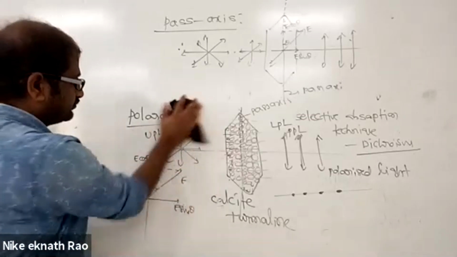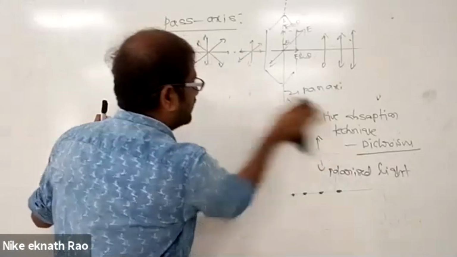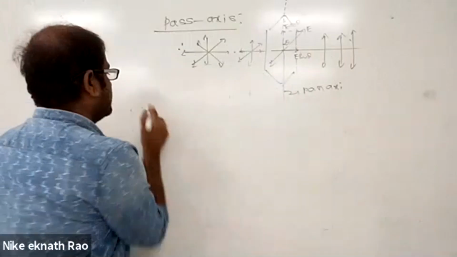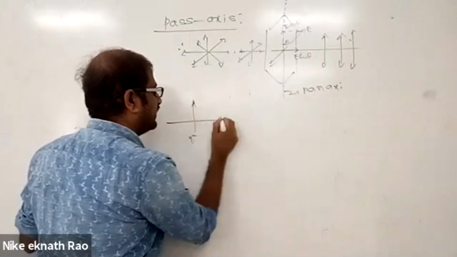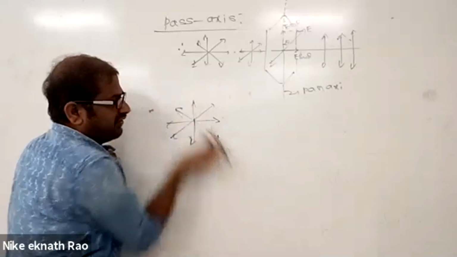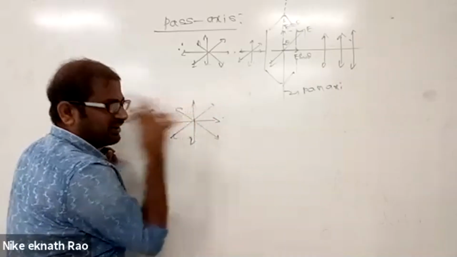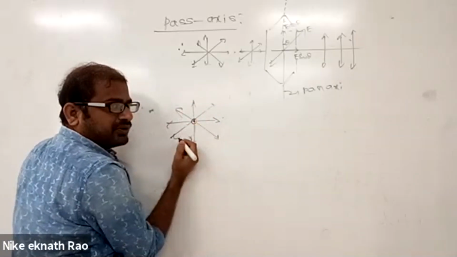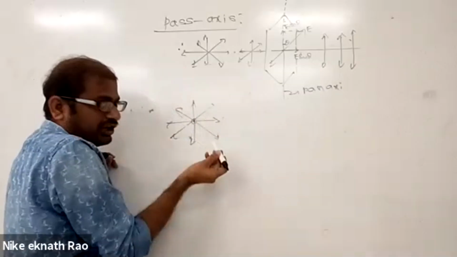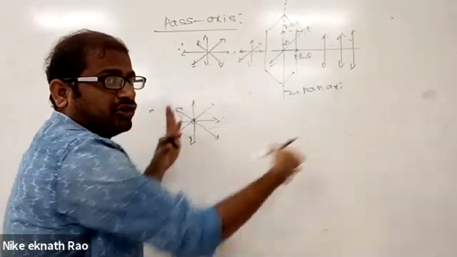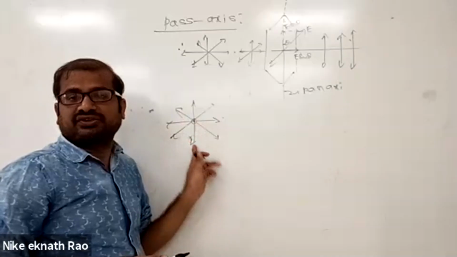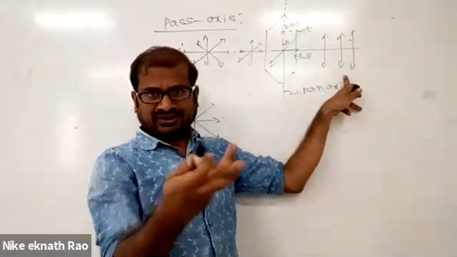This diagram is over there. This is the pass axis. Now you see, always keep in mind, this question was directly asked once in JEE. Unpolarized light has vibrations of the electric field vector in all possible directions, in a plane perpendicular to the direction of propagation. The symmetrical distribution of electric field vector oscillations we remove, confining it to a particular direction. That is called polarized light.